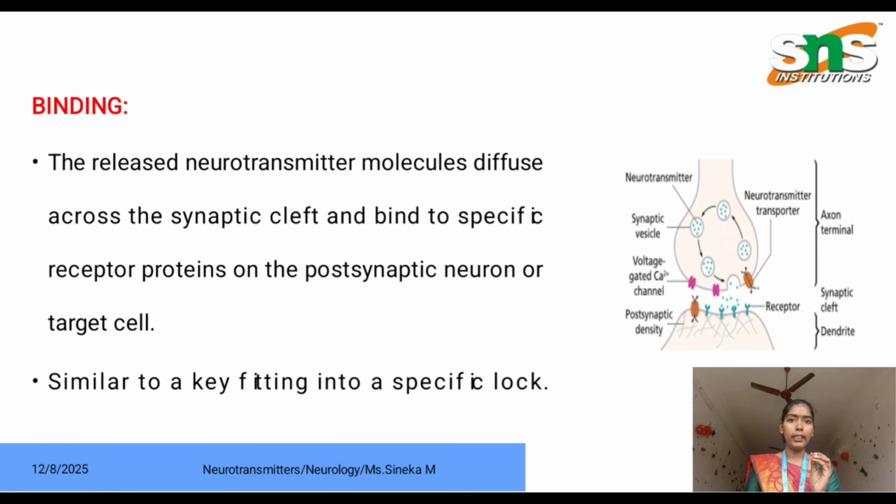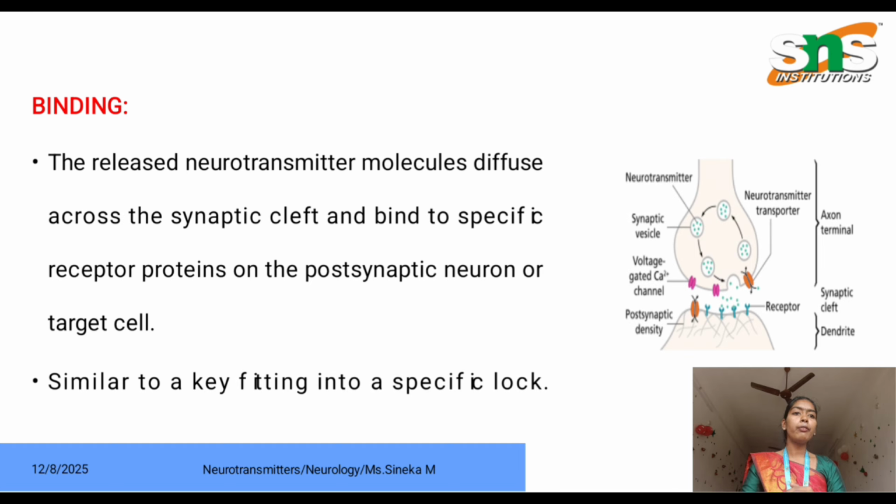Next one is binding. After the release of neurotransmitter, the molecules diffuse across the synaptic cleft to bind specific receptor proteins in the postsynaptic neuron. Presynaptic neuron is present before the synapse. Postsynaptic neuron is present after the synapse. So, after the release of neurotransmitter from the synaptic vesicle, it will reach the postsynaptic receptors or targeted cells, similar to a key fitting into a specific lock.